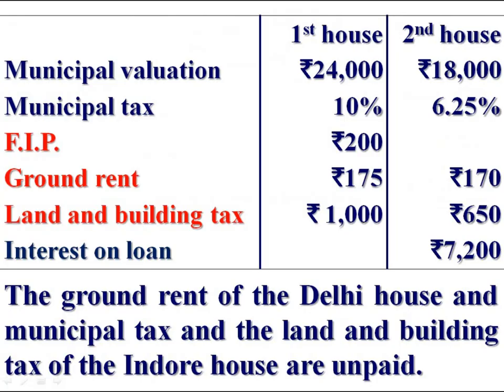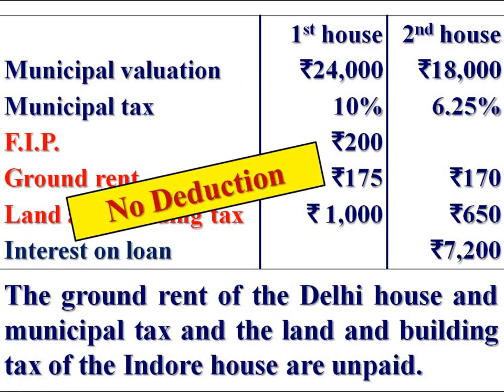In this problem we are given FIP, fire insurance premium, ground rent, which is the lease rent, and land and building tax, which is the tax payable to the state government. These are not deductible while computing income from house property. Therefore, we ignored these items for the computation of income from house property.